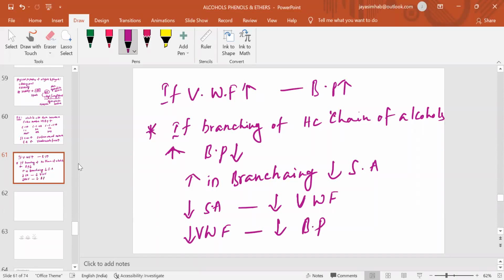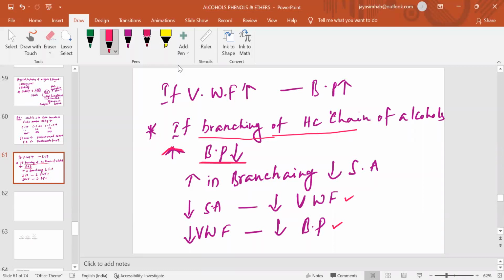So basically what you have to remember is that if branching increases in the hydrocarbon chain of alcohols, definitely the boiling point will decrease. If branching increases, surface area decreases, van der Waals forces decrease, so finally the boiling point decreases. This is a very, very important point to be remembered.